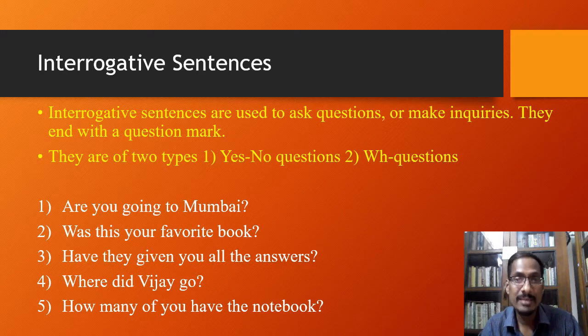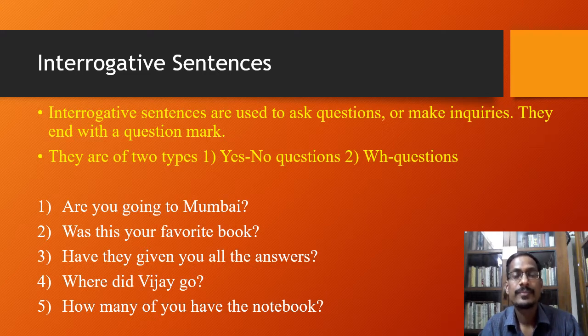There are 5 examples. The first is, are you going to Mumbai? Second is, was this your favorite book? Third is, have they given you all the answers? Now, if you see all the 3 examples, you could see one common thing, and that is they all end with a question mark.